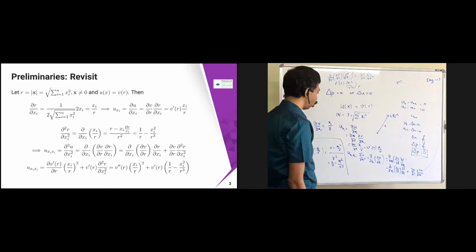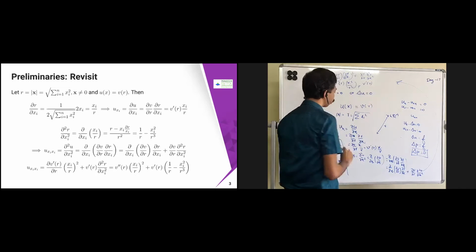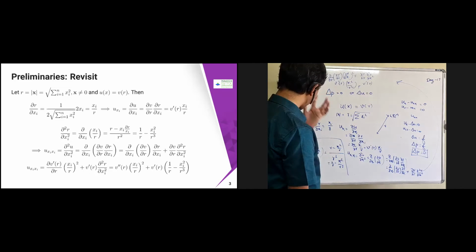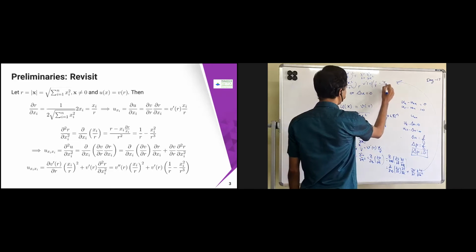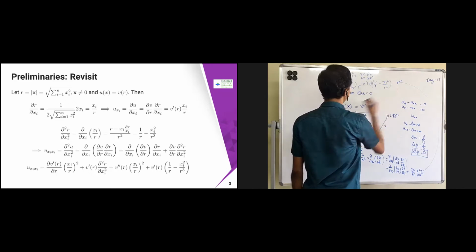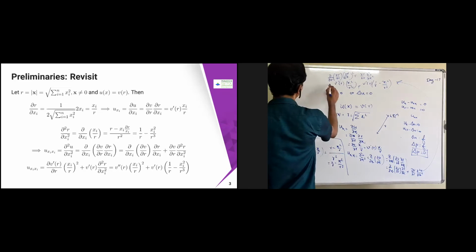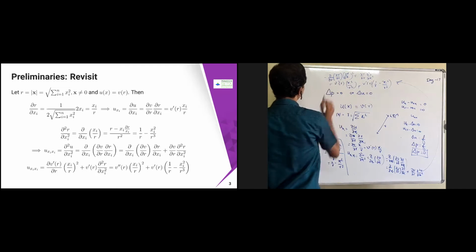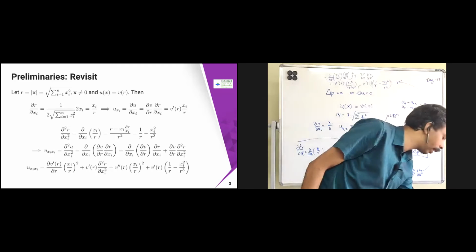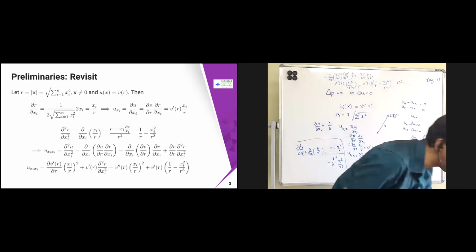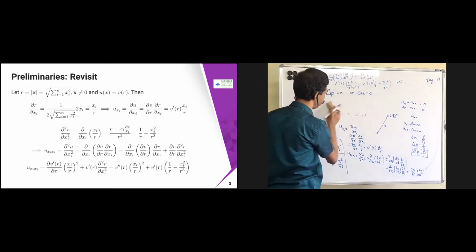Plus v dash of r, because it is just a function of r, times ∂²r/∂xi², which is 1 by r minus xi square by r cube. So these are the things we derived. Now we simplify this further, and we are going to get these things.